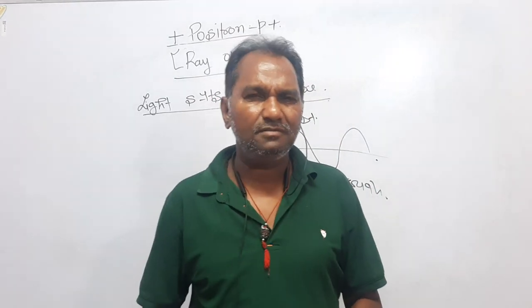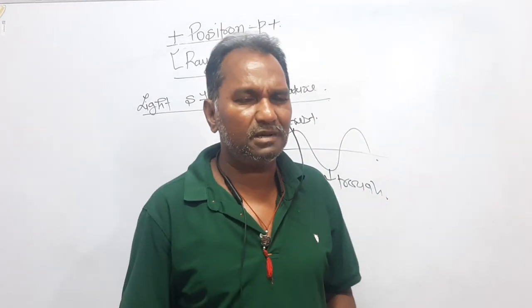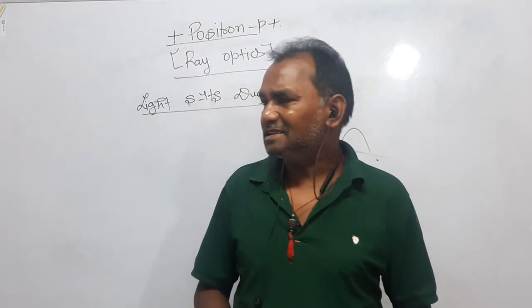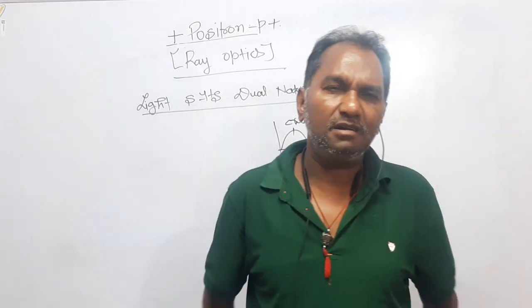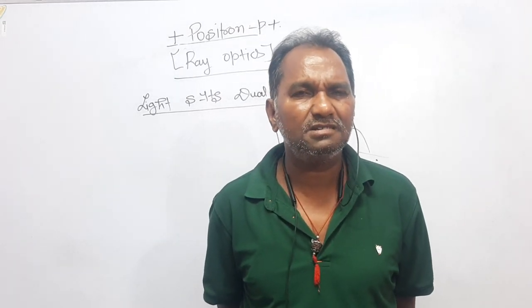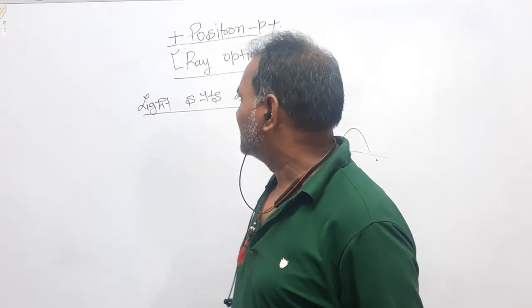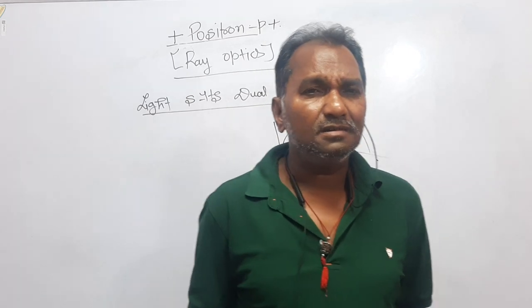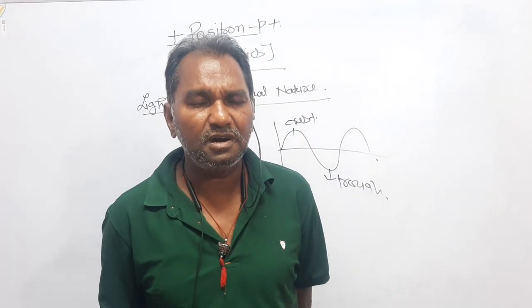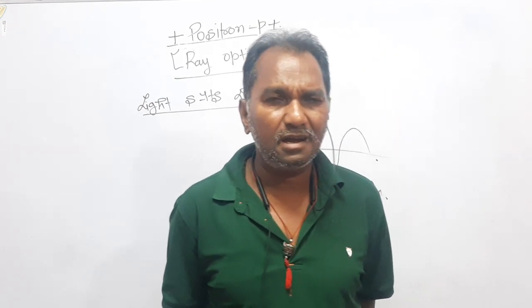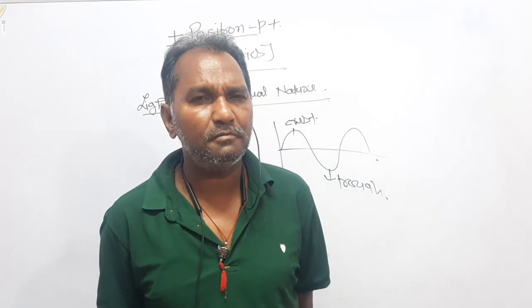y = A sin ωt or y = A cos ωt simply represents a wave. So what I said is that a transverse wave travels in the form of crests and troughs. A crest is a point of maximum intensity, whereas a trough is a point of minimum intensity. Dear students, sound is an example of a longitudinal wave. It travels in the form of compressions and rarefactions. Compression corresponds to the point of maximum pressure, whereas rarefaction corresponds to the point of minimum pressure.